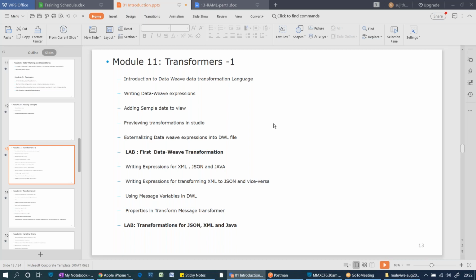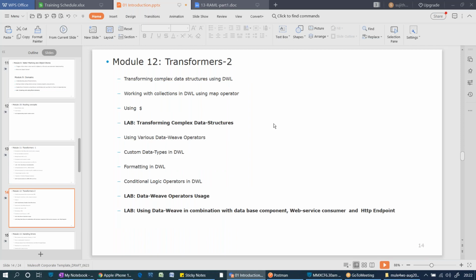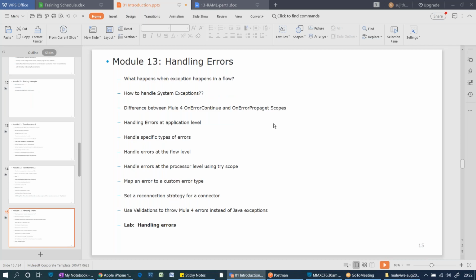As an integration developer, definitely you need to know what is the input request and what is the outgoing response. Okay, both the formats you need to know. Once you define that in the transformer, simply you can map instead of writing DataWeave expressions. I'm going to show how to map it, how to use multiple operators, how to create a function, how to create a variable. Many things we are going to see in these transformers 1 and 2. We have multiple sessions for that, 2 sessions, multiple labs for that too.